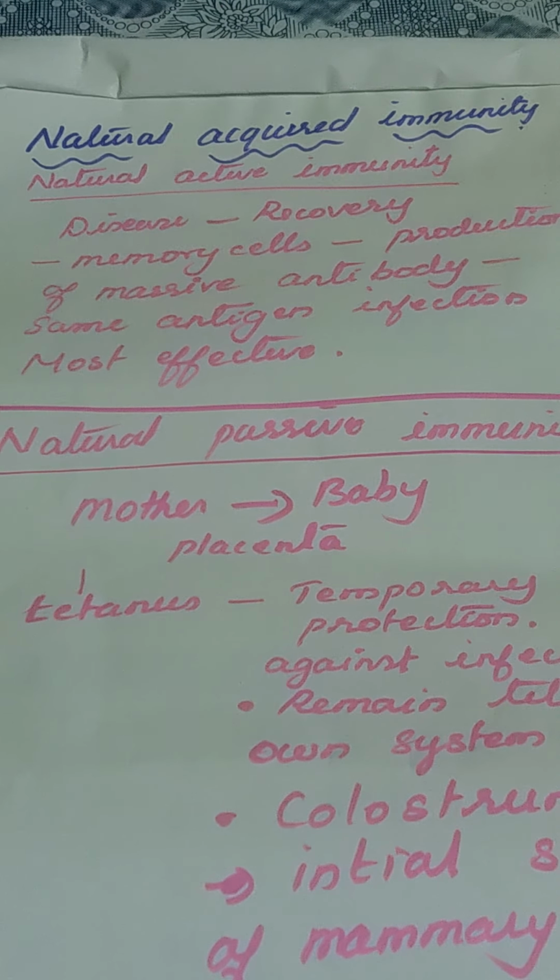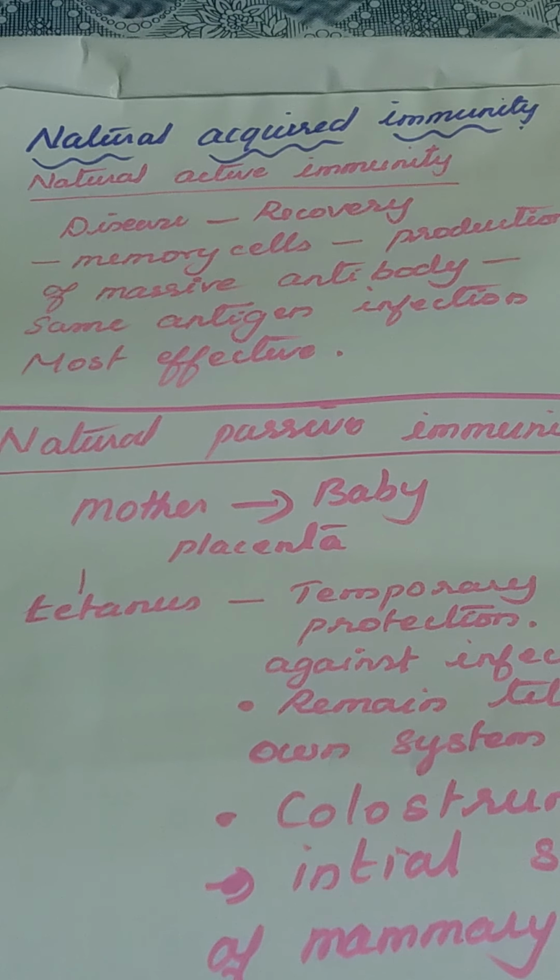Then the second time, if the antigen enters our body, before the body becomes susceptible to the disease, immediately the same antibodies will be produced on a massive scale.